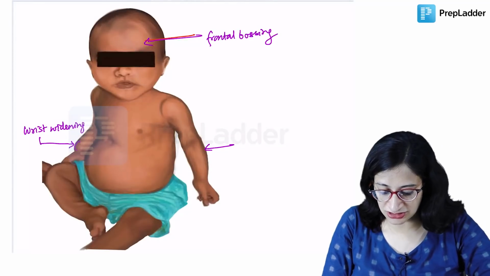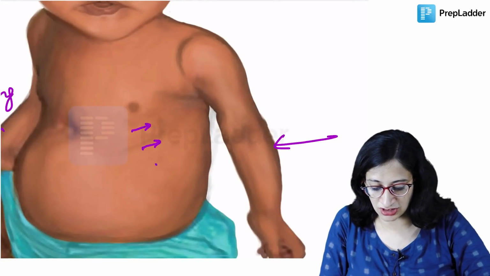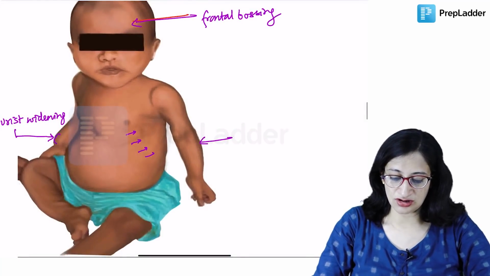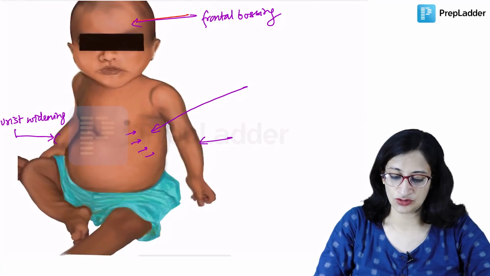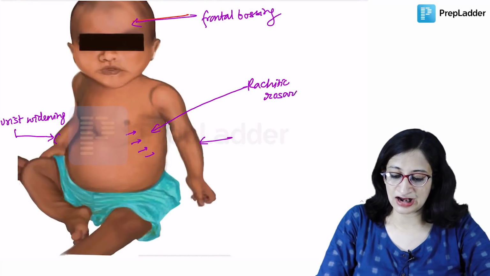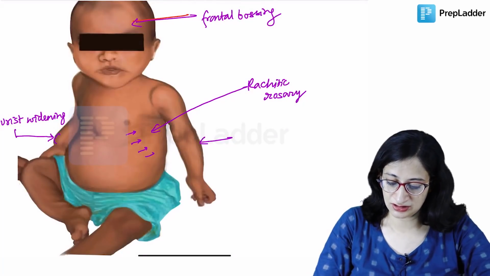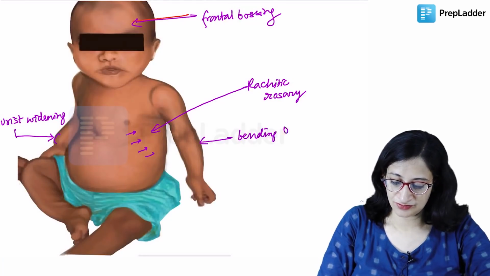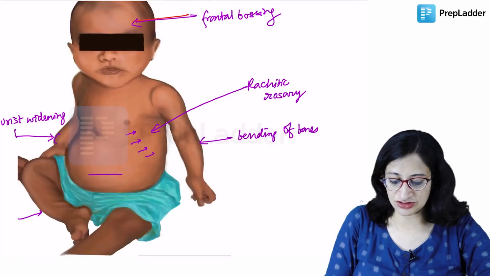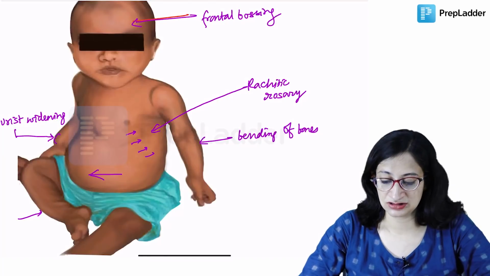What else can you see here? Can you appreciate that the costochondral junctions appear beaded? So there is prominence of the costochondral junctions. Beading of the costochondral junctions is called rachitic rosary. Rachitic means in rickets and rosary means the rounded appearance. You can also see bowing of the tibia. Then there is pot belly or visceroptosis. So these are some of the features that you can get in rickets.